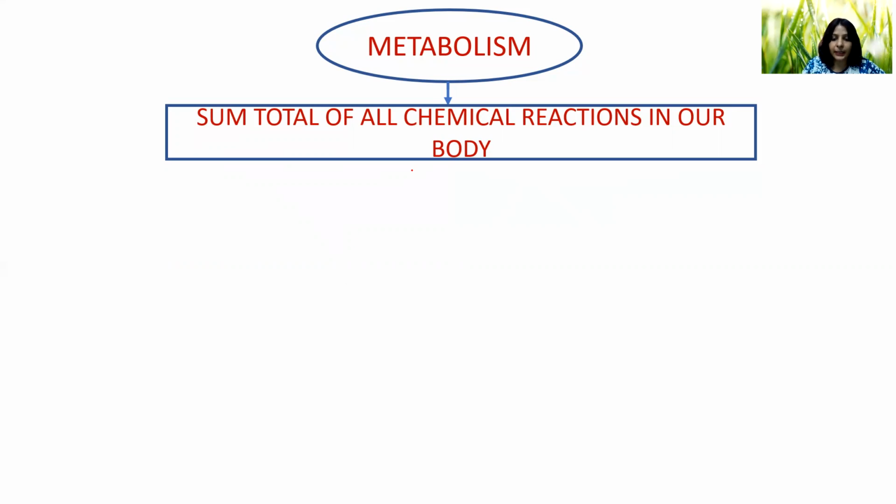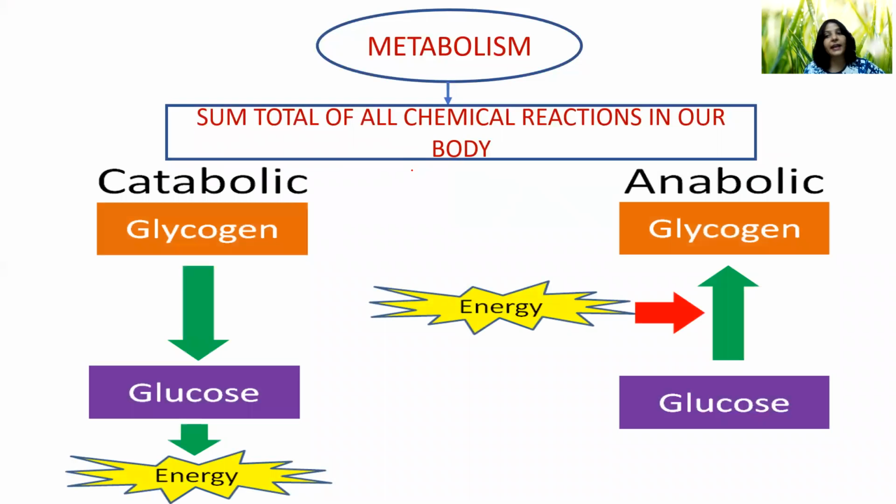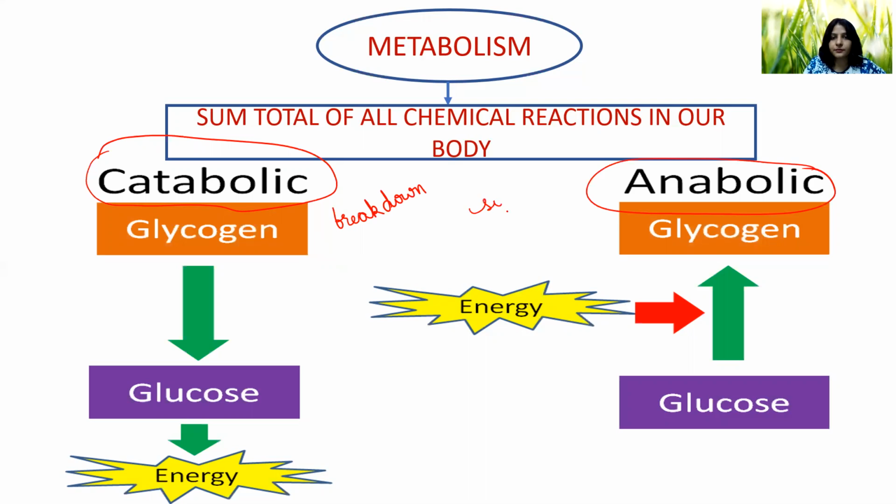Metabolism is of two types. It is anabolic and catabolic. Catabolic, where breakdown is happening. Okay, here breakdown happens. Anabolic, where synthesis happens.